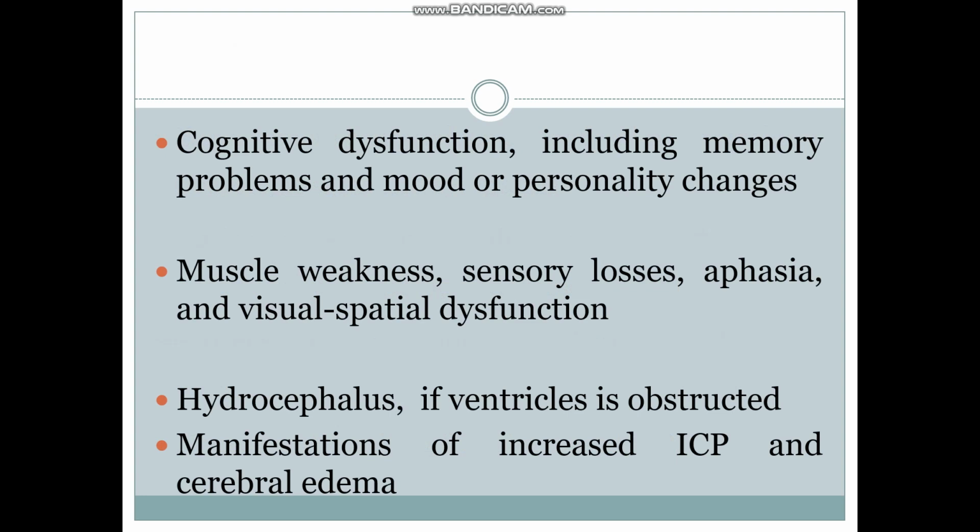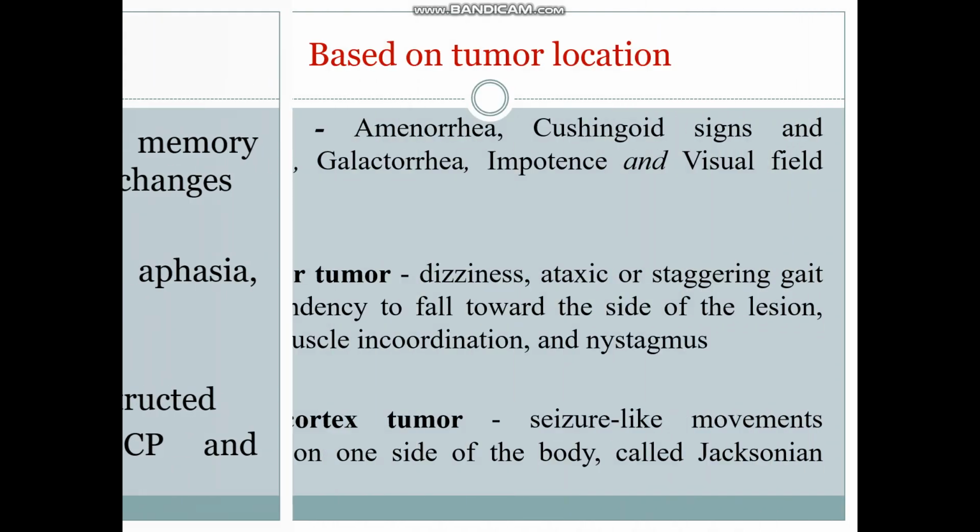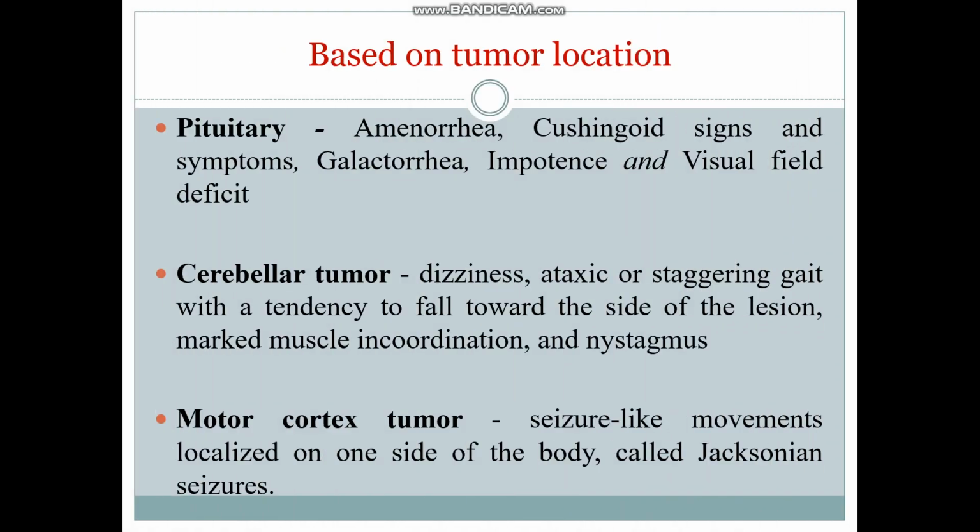Hydrocephalus can be seen if the ventricles are obstructed. You can write all the manifestations of increased ICP as well as cerebral edema in brain tumor. Based on the tumor location, if the pituitary gland is affected, the patient will experience amenorrhea. That means absence of menstruation. Cushing's signs and symptoms, that means the signs and symptoms of Cushing syndrome.